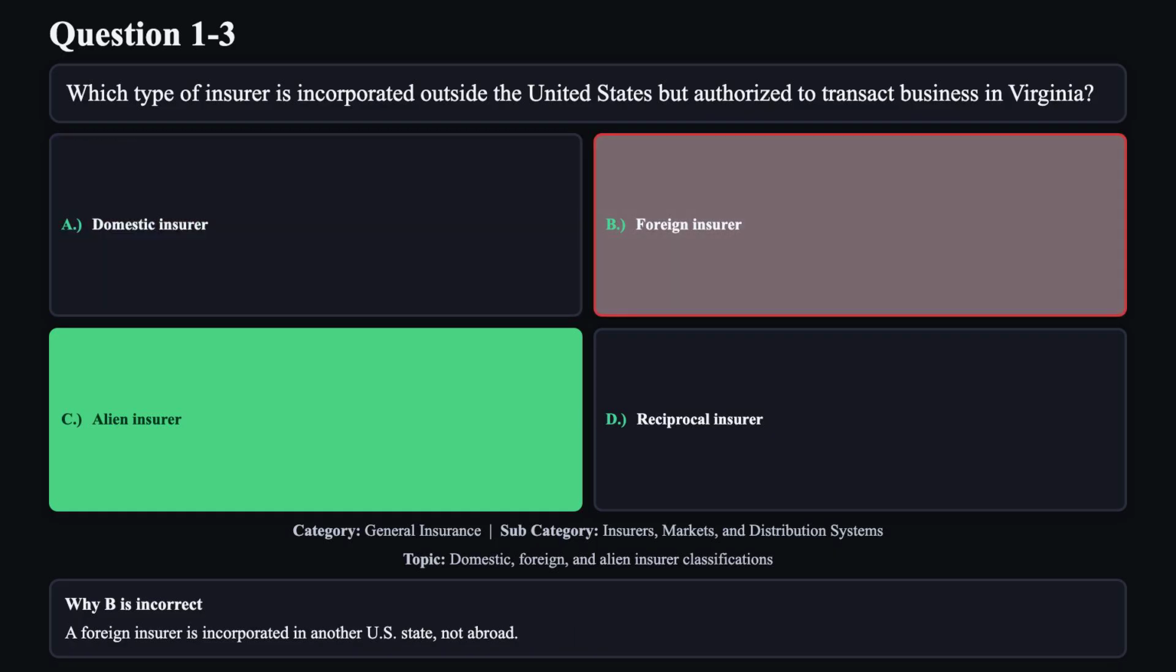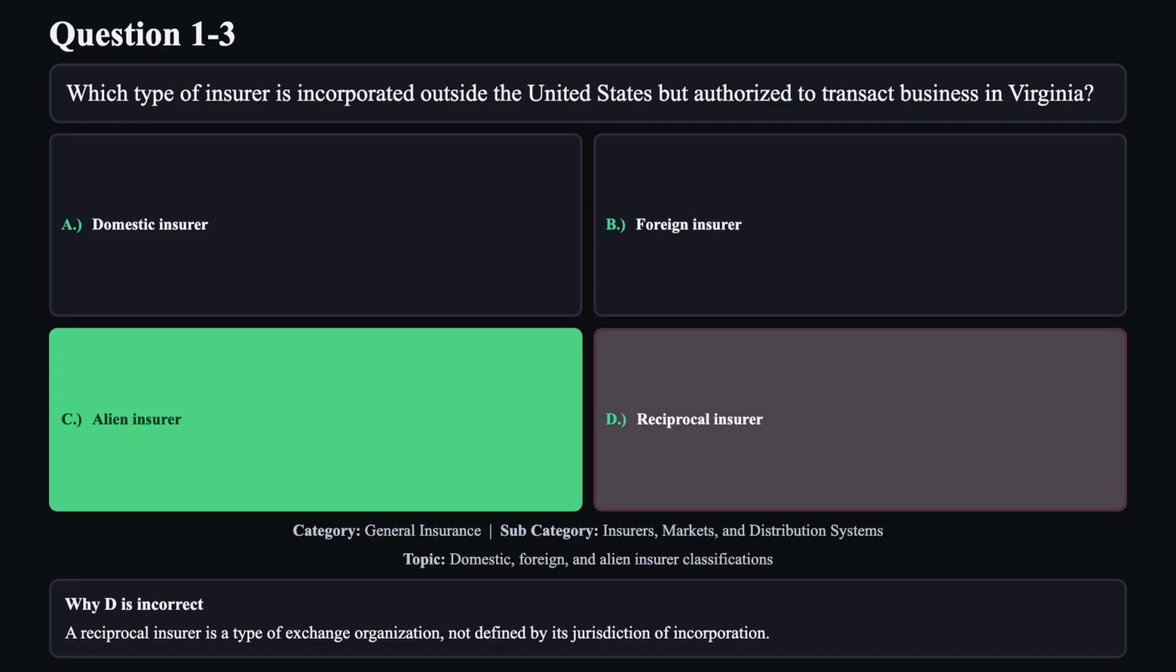A foreign insurer is incorporated in another U.S. state, not abroad. Reason D is not correct. A reciprocal insurer is a type of exchange organization not defined by its jurisdiction of incorporation.